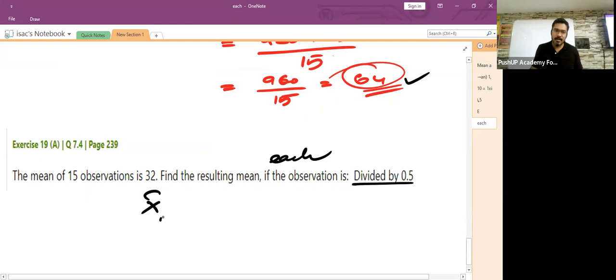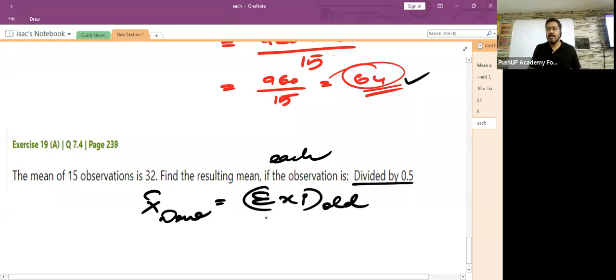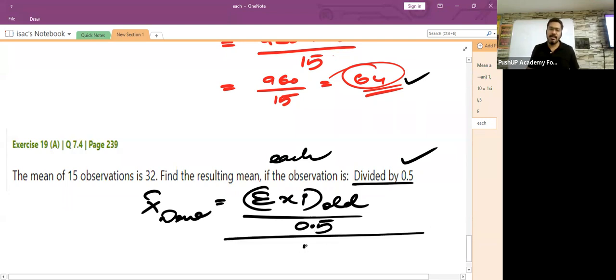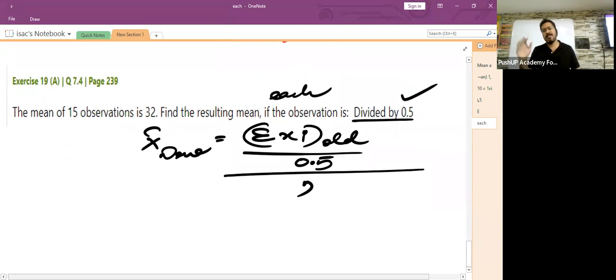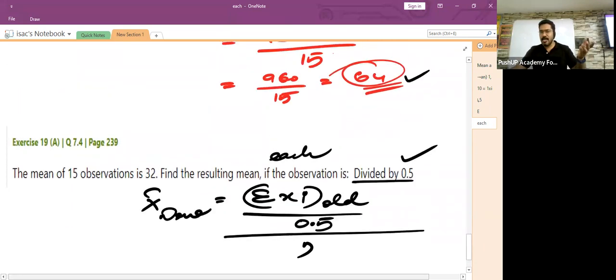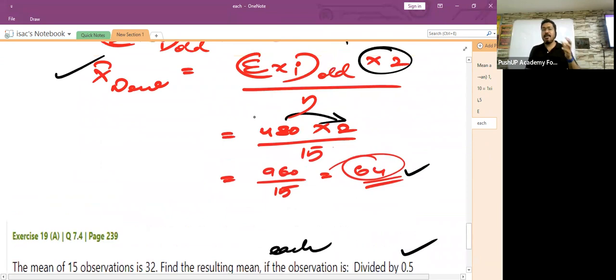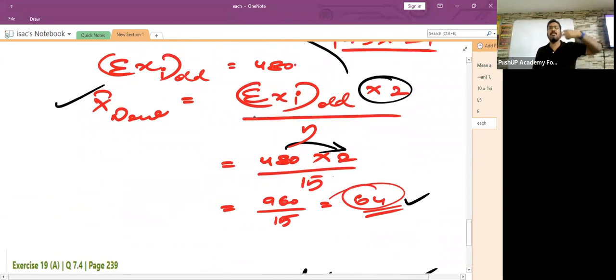X bar new is equal to sigma xi old, just divide the sum of all the old observations by 0.5, and then the whole divided by the number of observations. That's it. In the previous one, we multiplied the sum of all the old observations with 2.